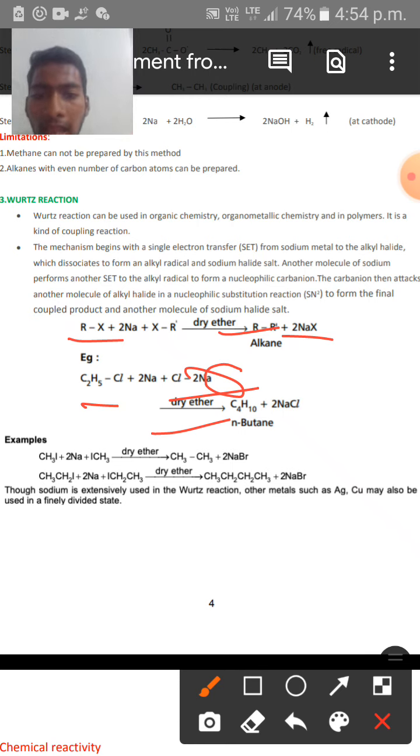And then we have another example, in which 2 moles of methyl iodide, when treated with 2 moles of sodium metal in the presence of dry ether, lead to the production of the alkane ethane, along with the formation of 2 moles of sodium halide.